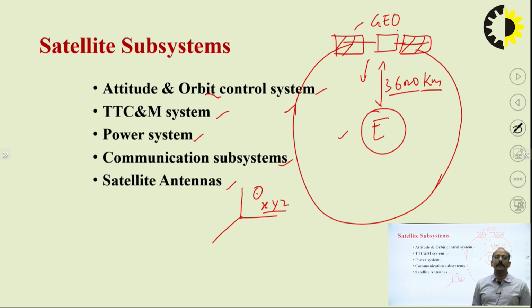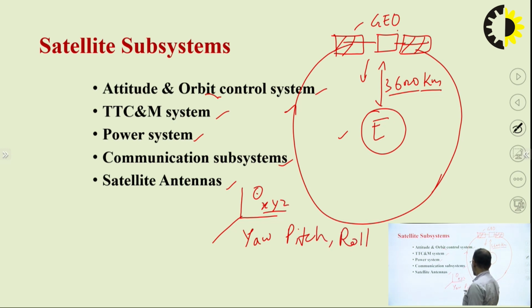If any one of the satellite's orbital parameters changes, it means the satellite is not in its orbit. That's why various thrusters or flywheels are also available on the satellite in each direction. These are the three directions, and in the nomenclature of satellite communication systems they are called yaw, pitch and roll, such as x, y, z.